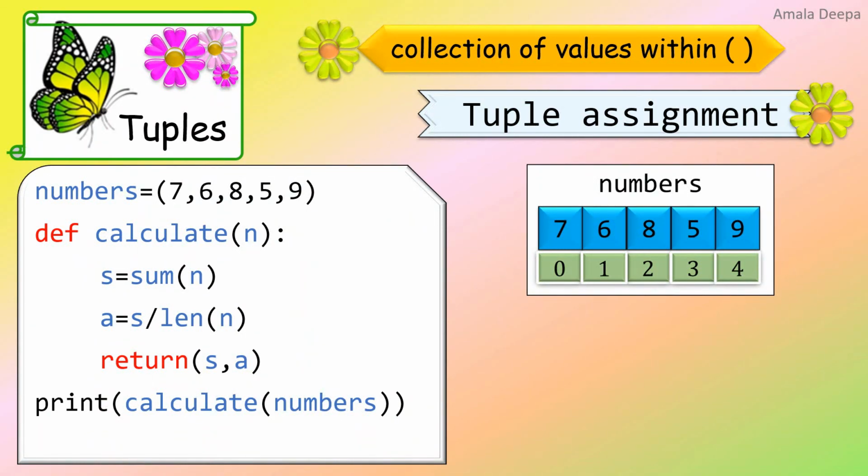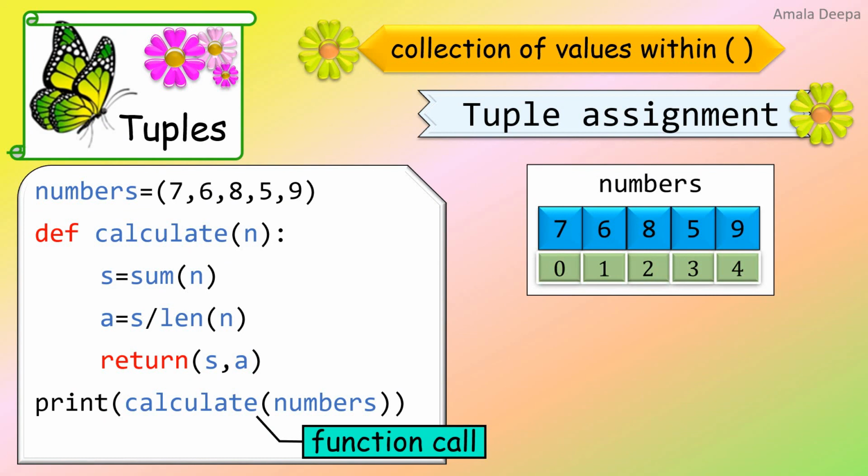The first statement, numbers is equal to 7, 6, 8, 5, 9. Here numbers is a tuple object. And in the print statement, calculate numbers is a function call. Calculate is the name of the function and numbers is the argument.